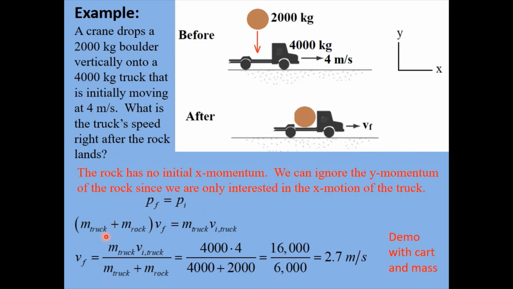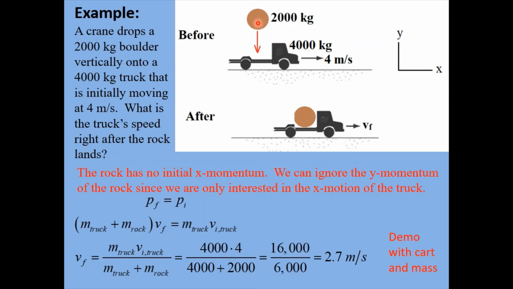So our final momentum is this. We look at this picture, and we have the truck and the rock added together. There are two masses, that's the mass times their speed, v sub final, which we're trying to solve for. For the initial momentum of the system, remember, we're only dealing with the x direction, in other words, the horizontal motion.